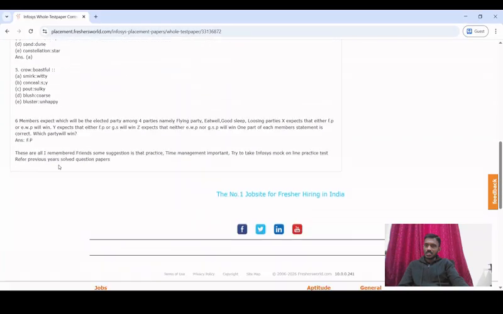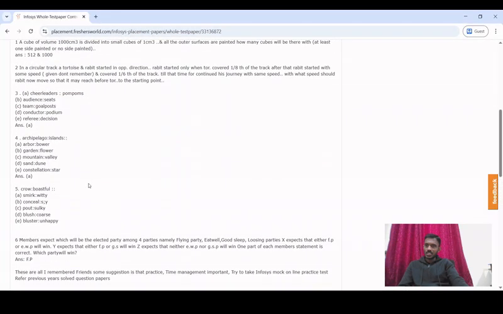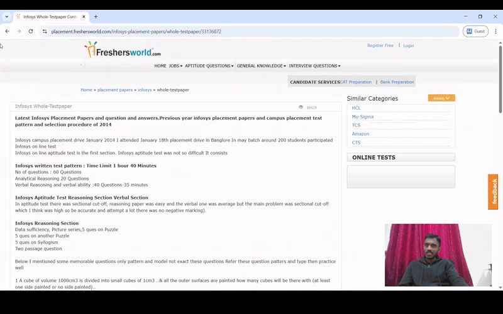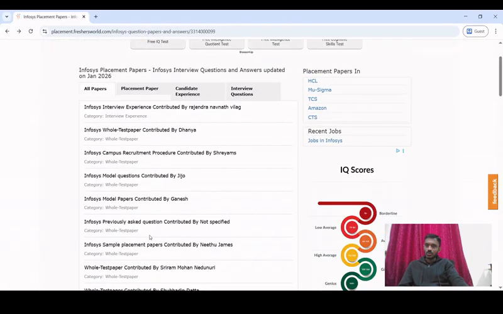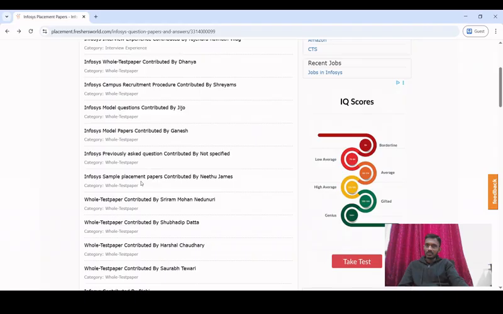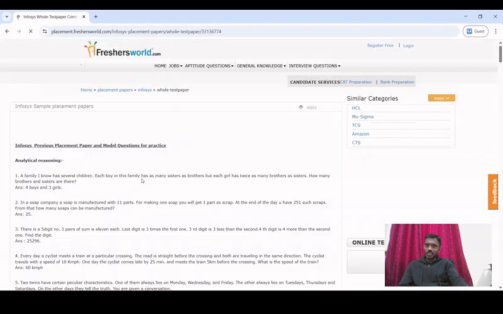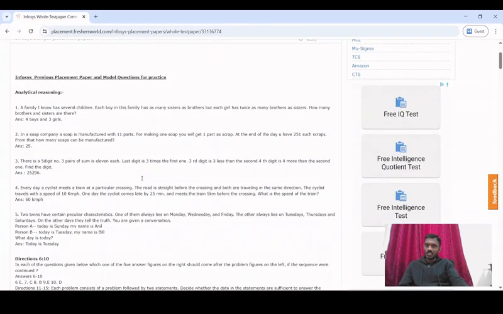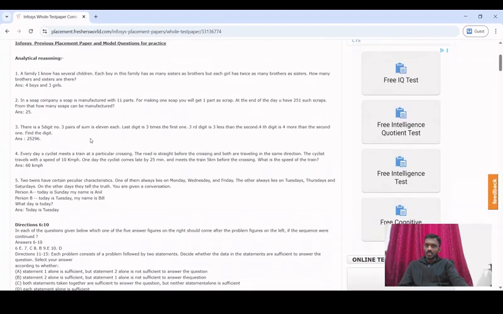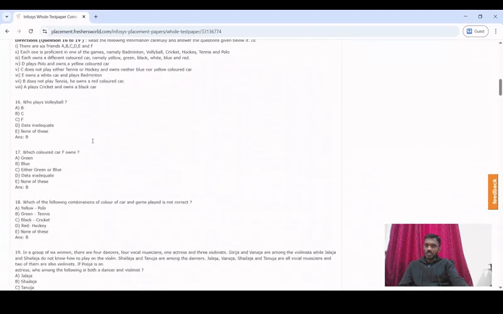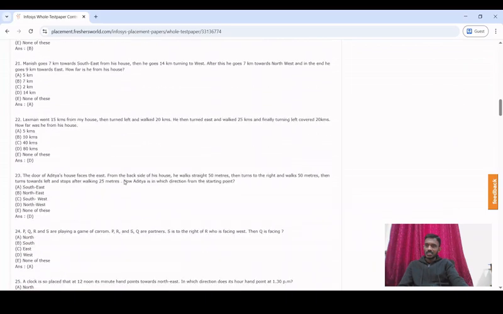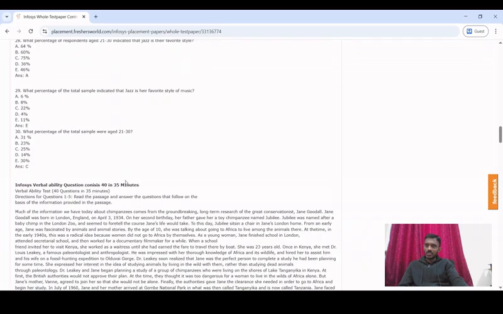As you can see here, we actually have the real questions which were asked and posted by this particular candidate Danya. Similarly, you can browse through other ones. See here, we have a sample placement paper submitted by another candidate, and we have the whole test paper, right? We have so many questions here which were directly asked in the Infosys examination. See, we have around 30 questions.